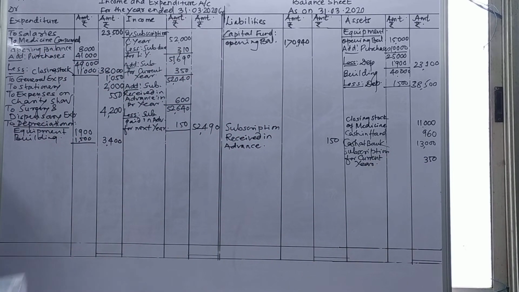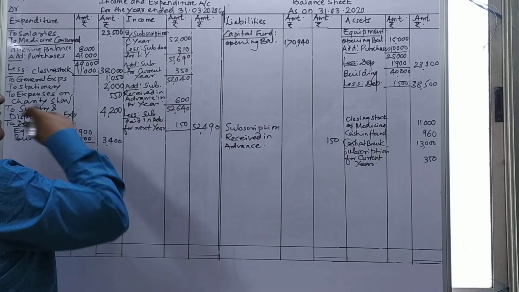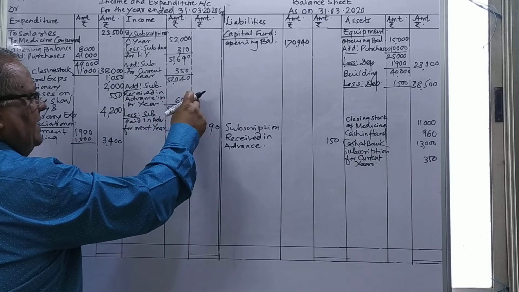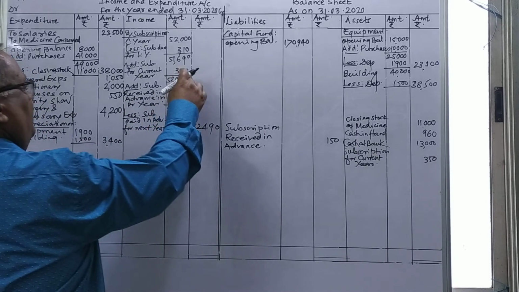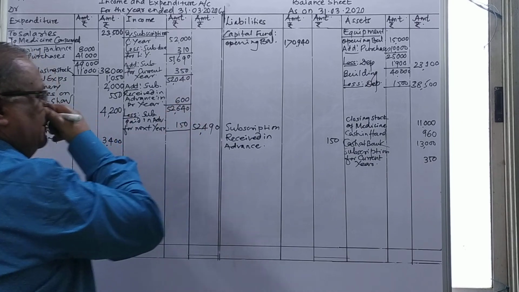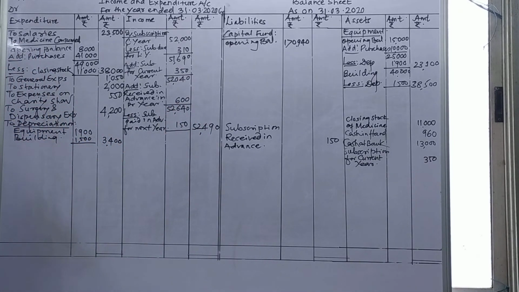After that second information is given to you. They are given to us subscription received in advance 600 and 150 given to you. I will take there first. Add subscription received in advance in the previous year 600, just I add there, no double effect for that. So just addition of this, it comes to 52,640. After addition of 600, 52,650, for this there will not be double effect.